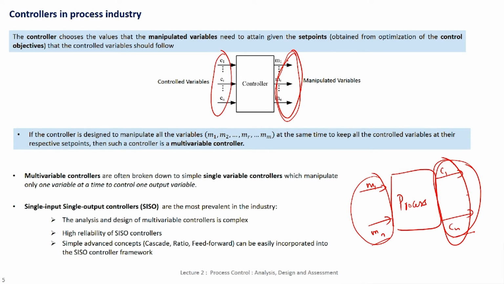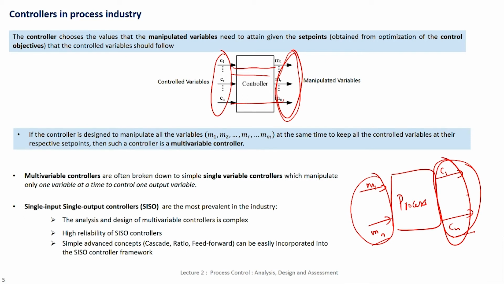Immediately you will notice that if I have to break this down into multiple single input, single output controllers, then I have to pair the control variable to a manipulated variable. So, I might say C1 is paired with M1, C2 is paired with M2, and Cn is paired with Mn, right. I might have to figure out for every control variable what is the corresponding manipulated variable, so that I can pair those and then break them into single input, single output controllers. Now, in real industrial practice, as I said before, many of the processes use this kind of pairing to come up with multiple single input, single output controllers, so that the process can actually be controlled very effectively.